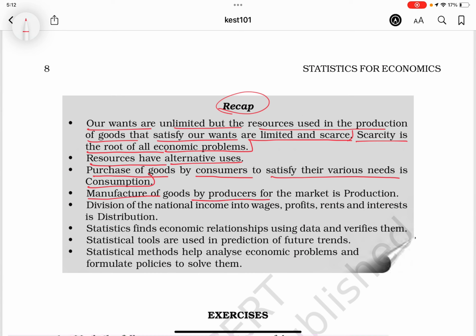Manufacture of goods by producers for the market is production. Division of the national income into wages, profits, rents, interest is distribution. Statistics finds economic relationships using data and verifies them. Statistical tools are used in prediction of future trends. Statistical methods help analyze economic problems and formulate policies to solve them.